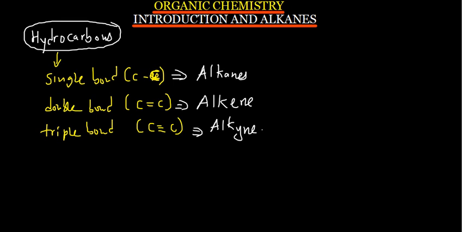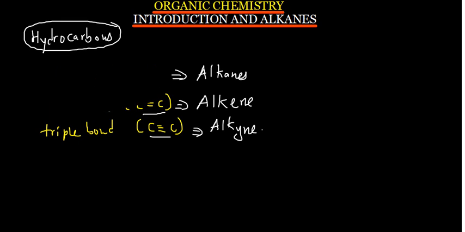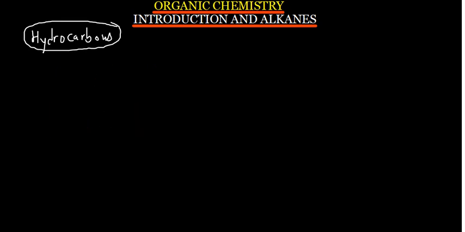So these are the hydrocarbons that we need to understand. We have alkanes which have only a single bond, alkenes have a double bond, and alkynes have a triple bond. So in this discussion, we are going to start with alkanes as a hydrocarbon. All right, we are going to start with alkanes. You need to understand this very much because they really bring this in the exam. Okay, you need to understand this class very, very much.